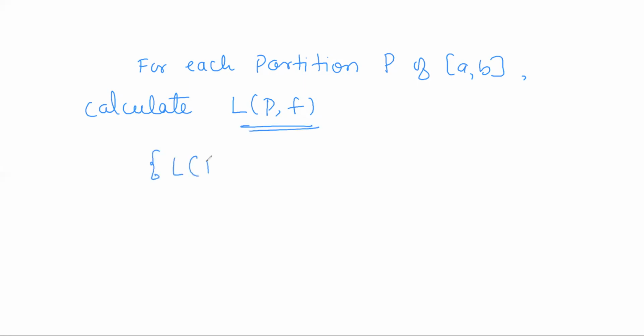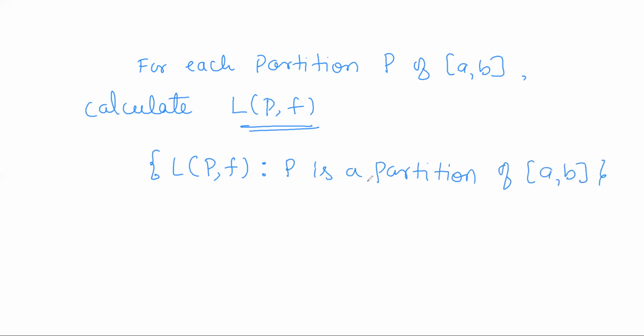Then consider all those values. So consider the set of all lower Riemann sums of f with respect to all partitions of [a, b].